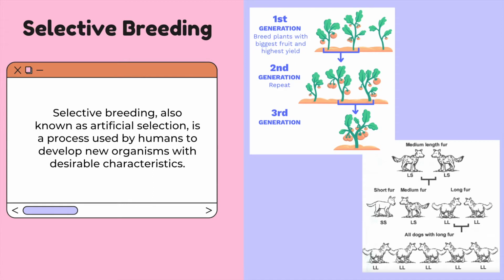Humans have selectively bred plants and animals for thousands of years. Selective breeding is a form of artificial selection whereby man intervenes in the breeding of species to produce desired traits in offspring. Here, breeders select parents with desirable traits and cross them together. From their offspring, they again choose the best combination of traits, and the process continues over many generations. By breeding members of a species with the desired trait, the trait's frequency becomes more common in successive generations.